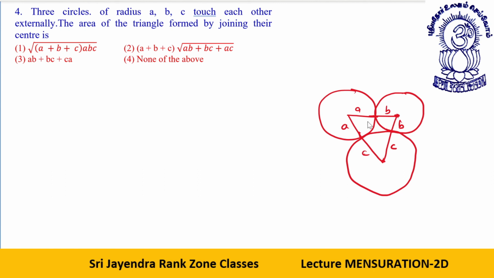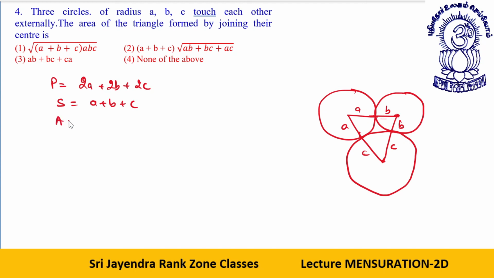Now how will I explain it to you, dear students? Look. First of all, what is the perimeter of the triangle? Perimeter is, if I sum up all the measurements, it will be 2A plus 2B plus 2C. So that gives me S is equal to what? A plus B plus C.